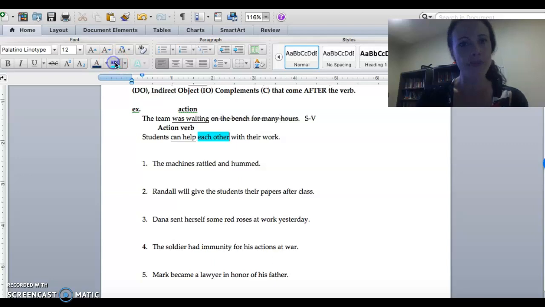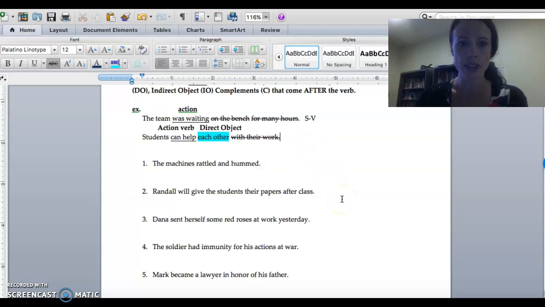So right here, each other is a pronoun. You can go back to your list of pronouns if you forgot that, okay? Is it going to be a direct object or an indirect object? We know it's an object because it comes after an action verb, and we only have one object, so it has to be direct object. We don't have any other choice. And then, with their work is a PP, so it cannot be an object. So just keep remembering that prepositional phrases can't be subjects and they can't be objects. They can be complements. Okay.